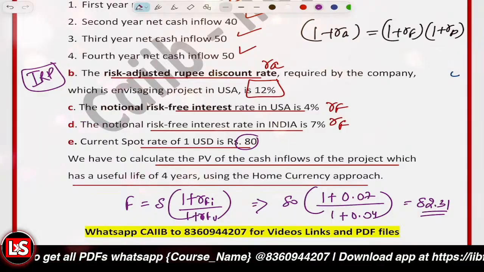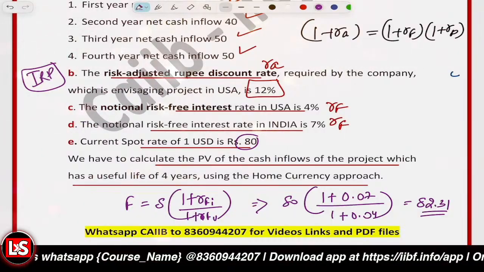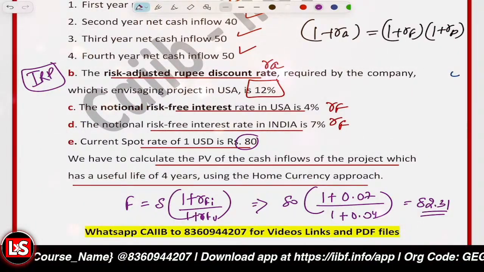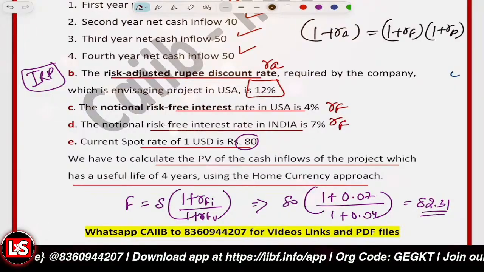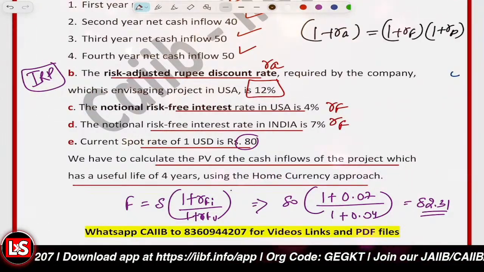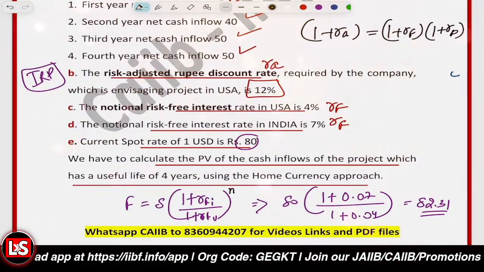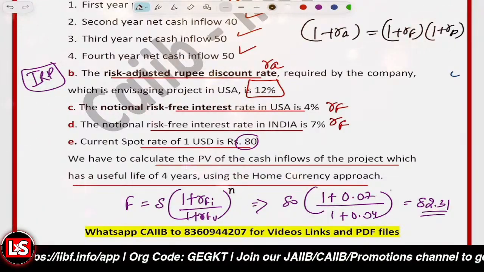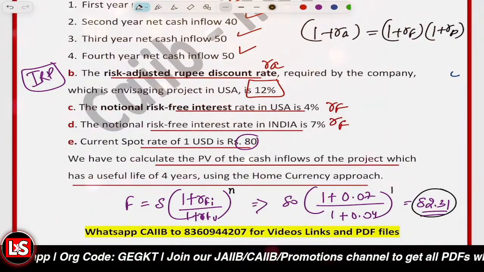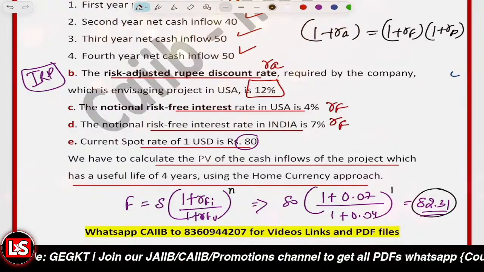This is the year one forward rate. Here I have not shown you one term that is raised to power n. For the first year, n is equal to 1, so this is the estimated spot rate after 1 year.